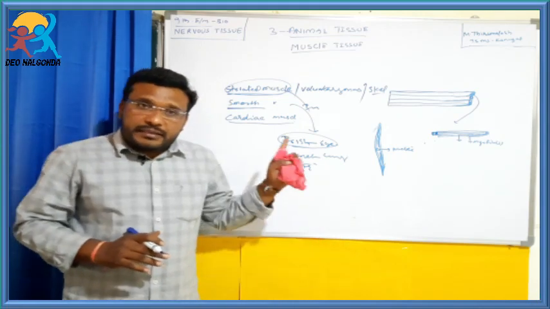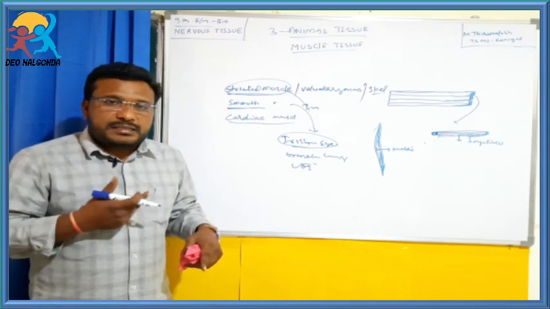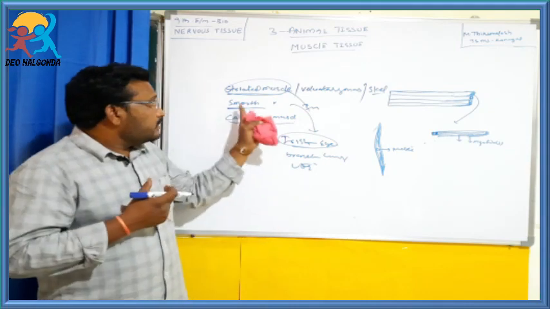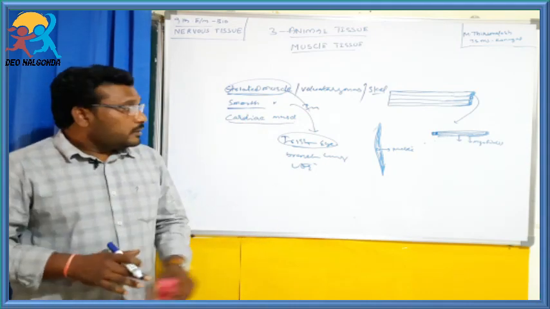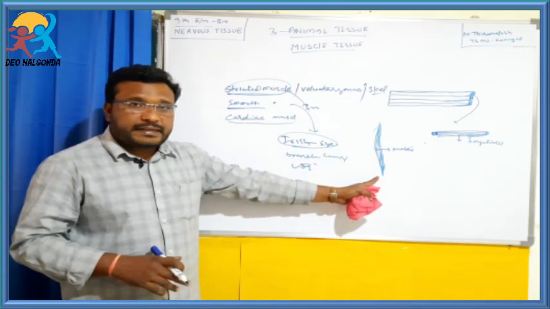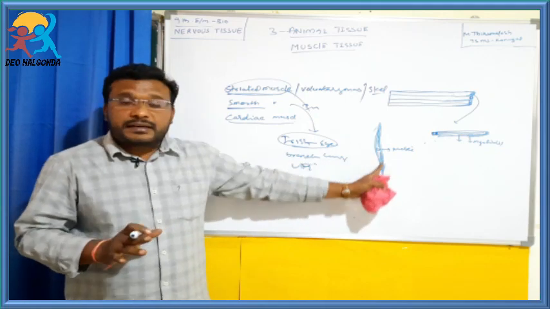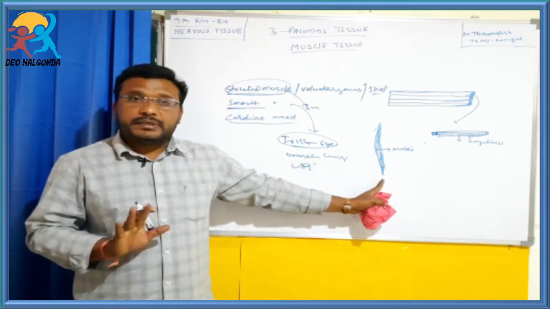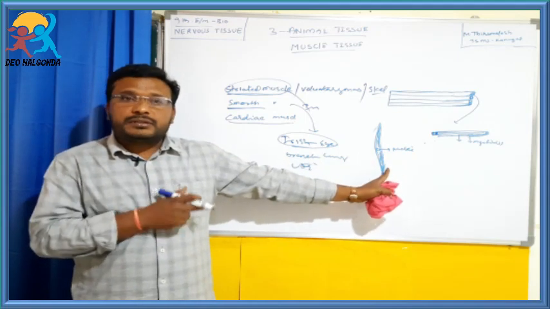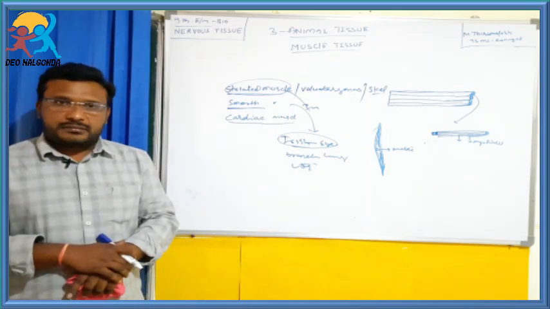The iris of the eye, the uterus, and the bronchi of the lungs are also formed by smooth muscles. These cells are spindle shaped, both ends are pointed, one nucleus is present, and they cannot show dark and light bands because the myofibrils are arranged irregularly, so they are called unstriated muscle.